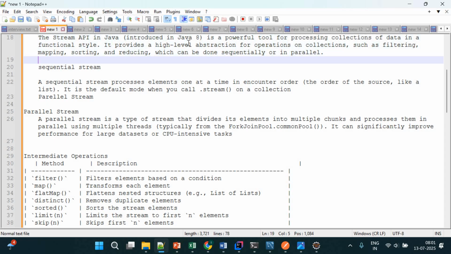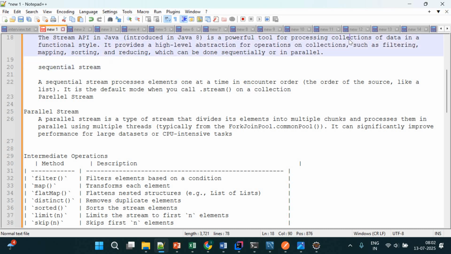Stream is not a data structure. Stream is only used for processing collections, which are data structures like list, set, map, queue, right? It processes collections of data in a functional style. Java has provided a way to write code in the functional style, so whenever you want to write code in the functional style, you have to use the Stream API. It provides high-level abstraction for operations on collections such as filtering, mapping, sorting, and reducing.